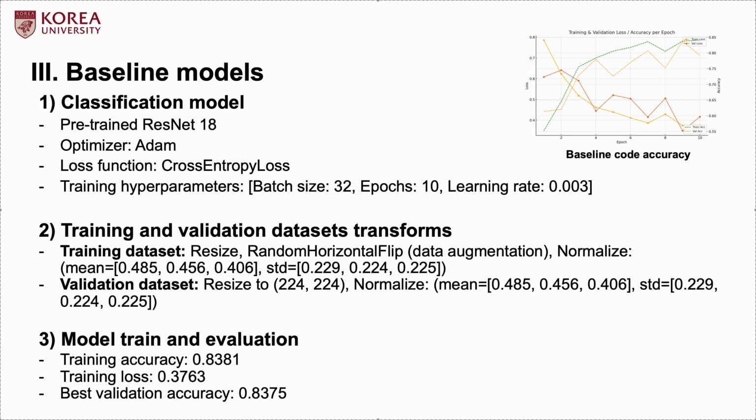However, when I analyzed the original code, I noticed that the random seed was not fixed, which caused inconsistent results every time the code was run. To address this, I set a fixed seed to ensure reproducibility. With the fixed seed, I was able to achieve a validation accuracy of 98.25%, which was higher than the result reported in the proposal.